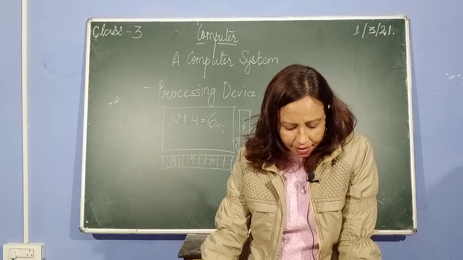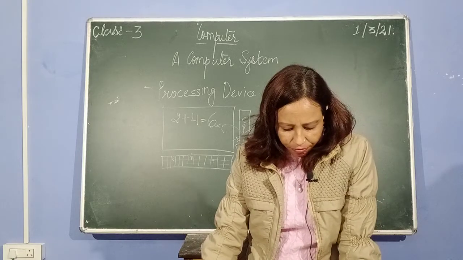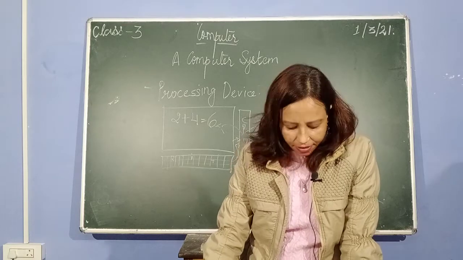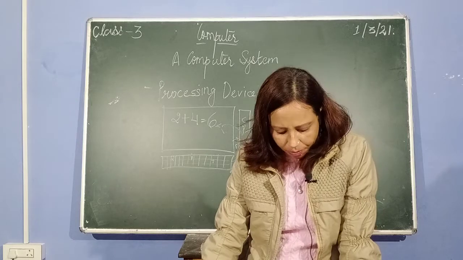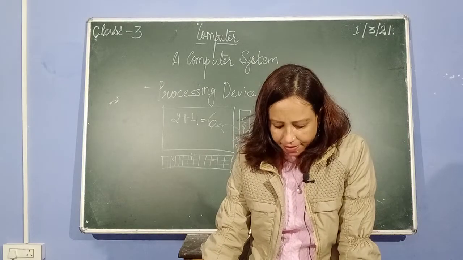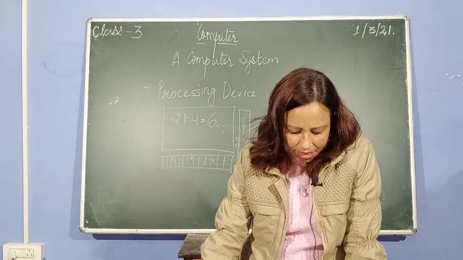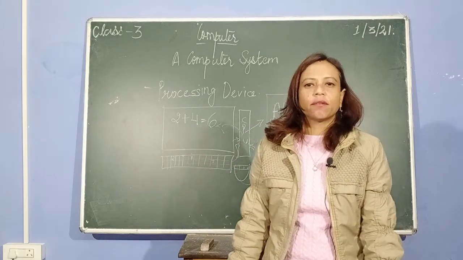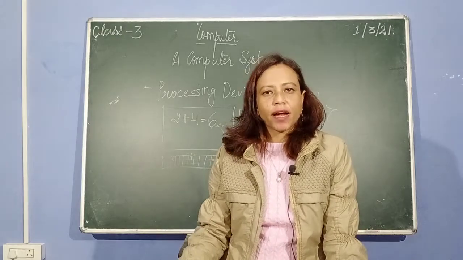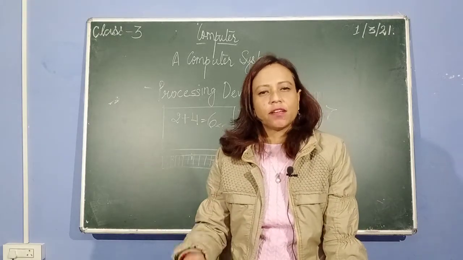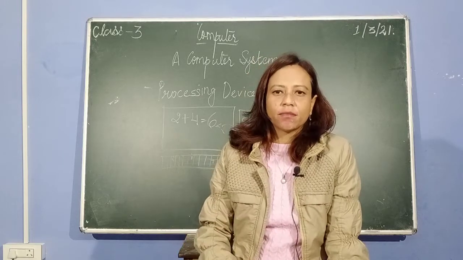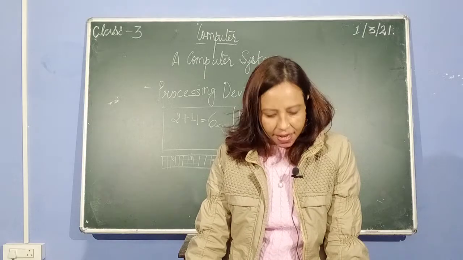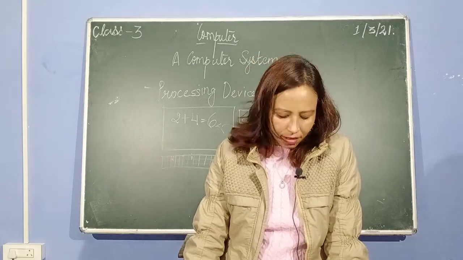The next part is ALU also. An example is given here. ALU also performs logical operations, for example finding less than, greater than, or equal to numbers and so on. Whatever problems you have in mathematics, not only addition, subtraction, division, even greater numbers and smaller numbers can be solved in your computer. And all of that is performed by your ALU.